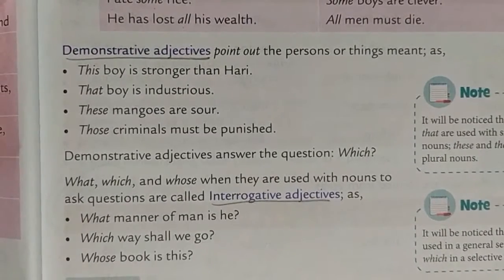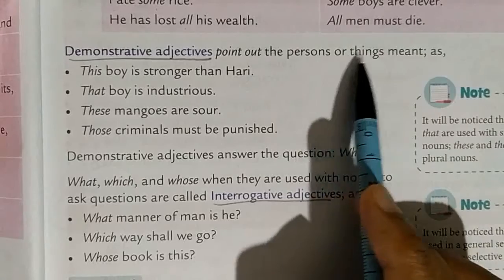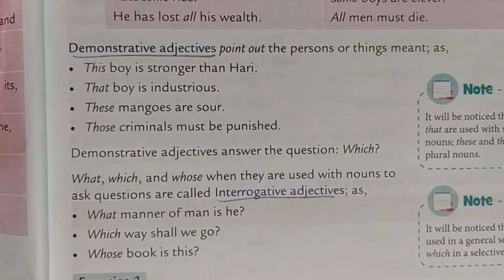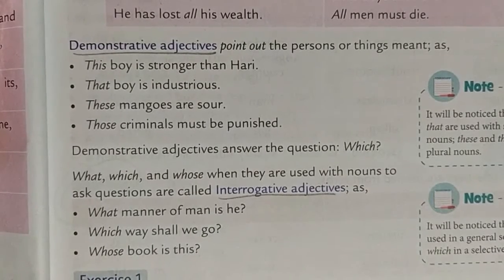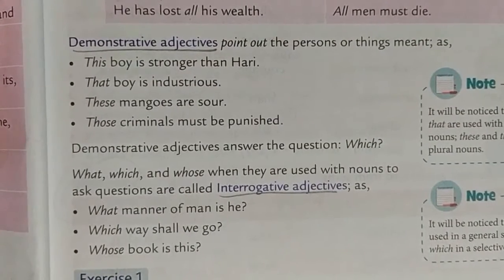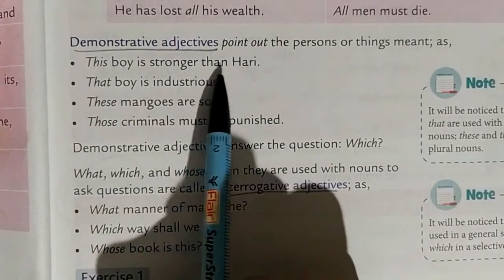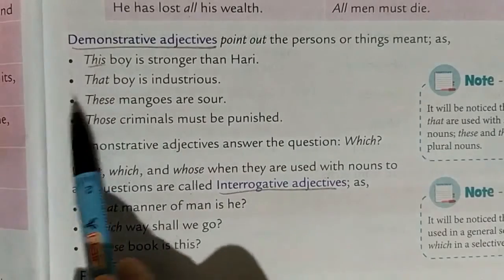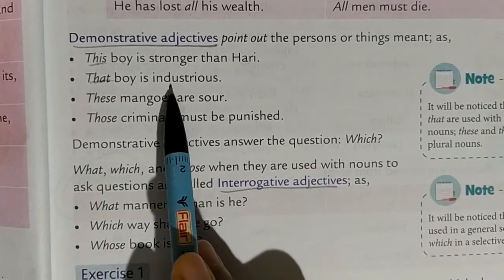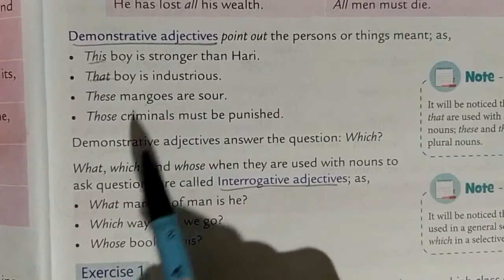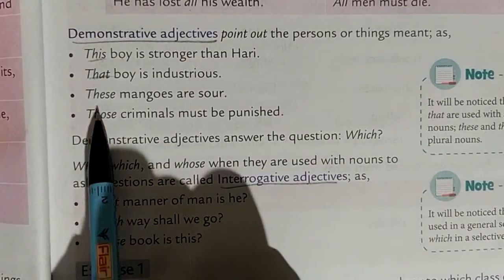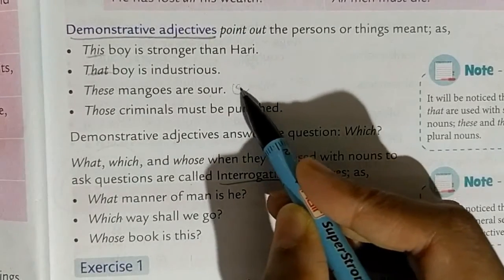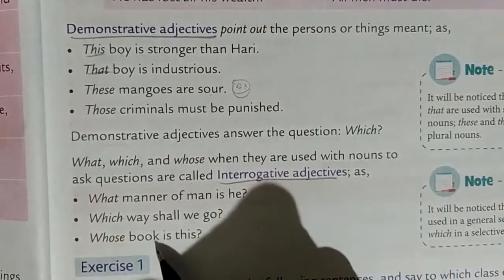The next one that we are going to do is the demonstrative adjective. It points out the person or thing meant. It gives you a demonstration of whichever particular person or thing is being pointed out. "This boy is stronger than Harry." It is pointing to this particular boy. "That boy is industrious" means particularly that boy. "These mangoes are sour." Suppose there are so many mangoes, these particular mangoes are sour.